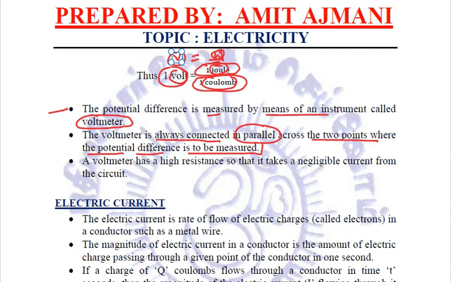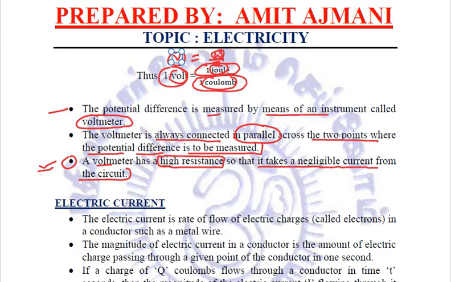So we know what a parallel combination is, and a voltmeter is always connected in parallel across any 2 points. This is quite important. Another very important point is that a voltmeter always has a high resistance. Why so? It is so that it takes a negligible current from the circuit.